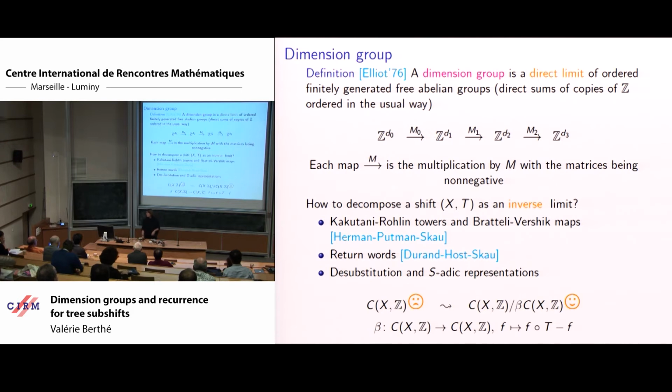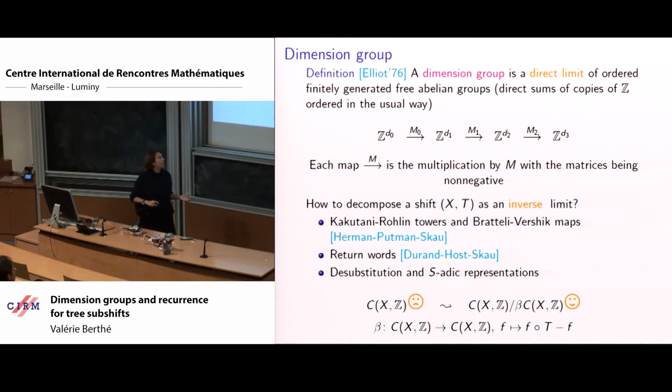And once we can decompose a shift, then we would like to have this kind of reduction with matrices going from one step to the other. If we just take continuous functions like that, we won't be able to see this decomposition that we have had via Rokhlin towers or stuff like that.